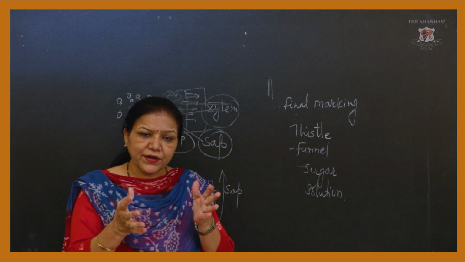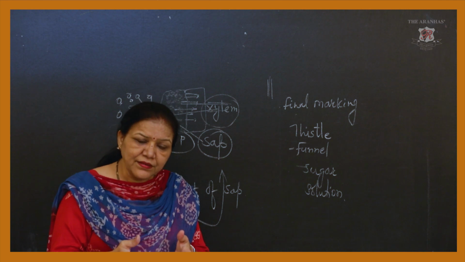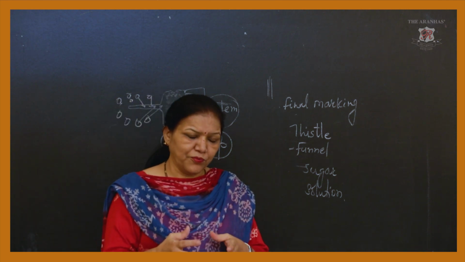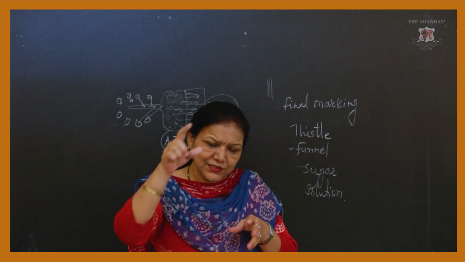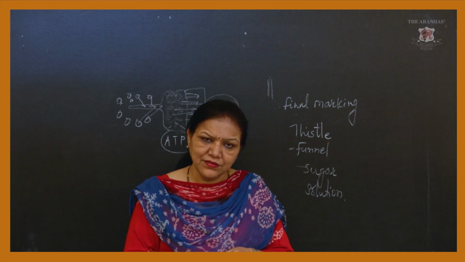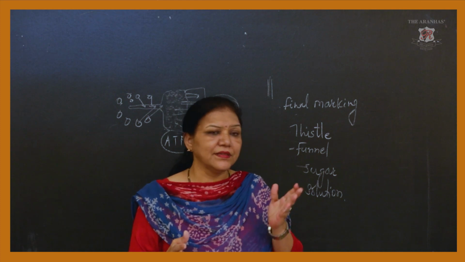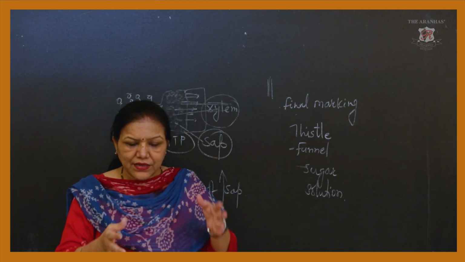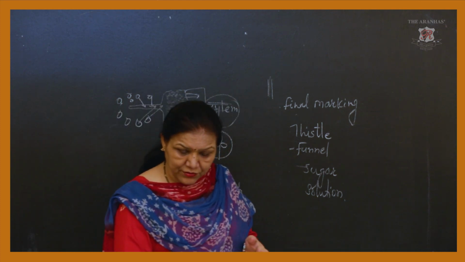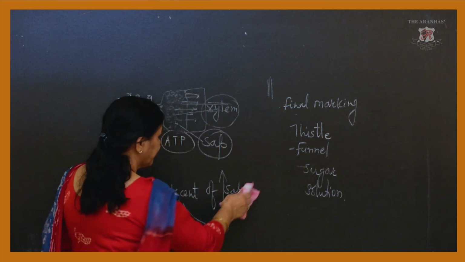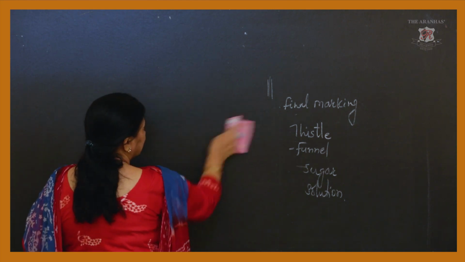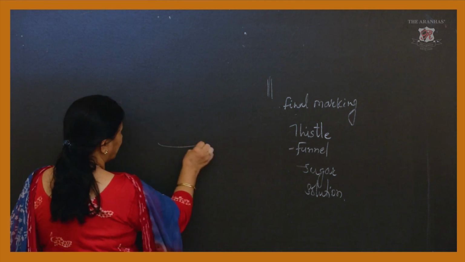We can show this by a very simple experiment. We can take a potted plant, then cover that potted plant with a transparent polythene or a bell jar, which is generally present in the biology lab. So we cover that potted plant. This is the potted plant.